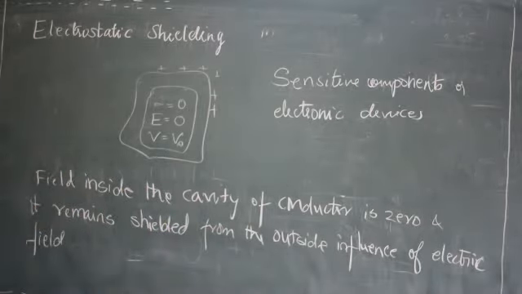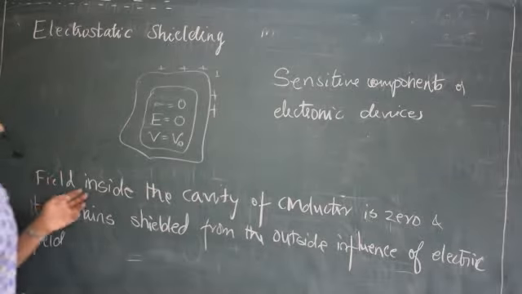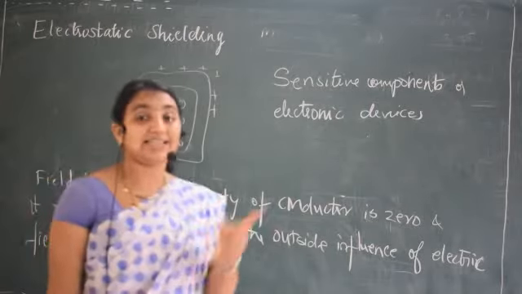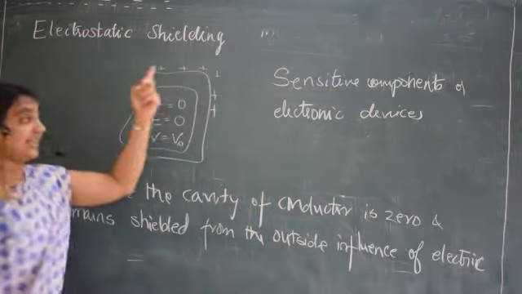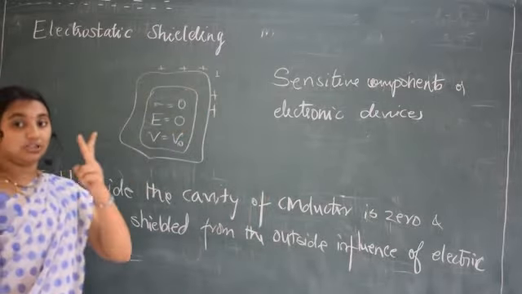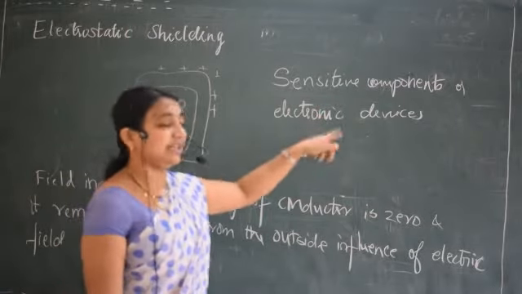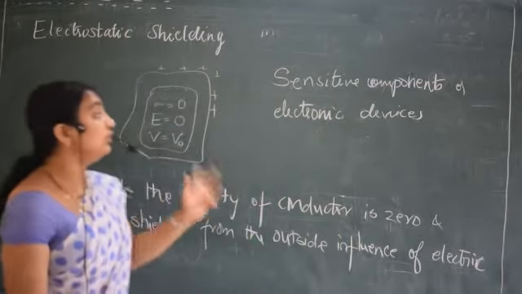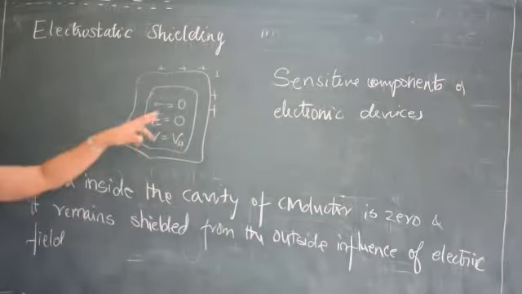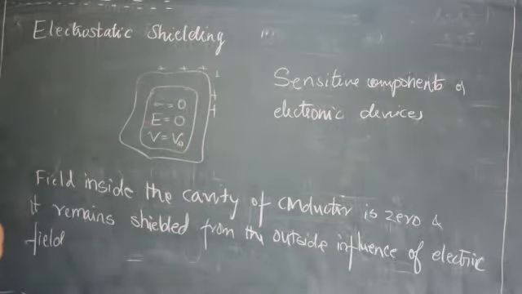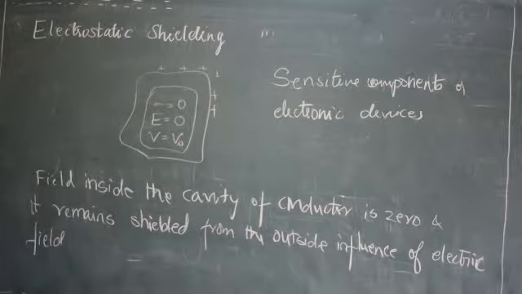This is a very, very important question for either 1 mark or 2 marks. The 1 mark question is, what do you mean by electrostatic shielding? For the 2 mark question, write the application along with that. The application is that it is used to save sensitive components or electronic devices, which can be placed inside.